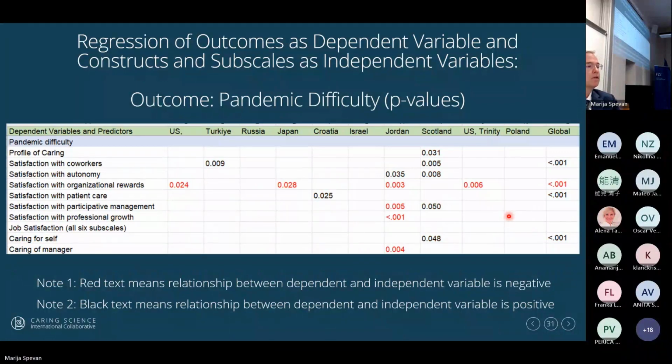Okay. So here is our outcome of pandemic difficulty. You can see, for example, in Scotland, all of these constructs were positively related to pandemic difficulty. So as satisfaction with autonomy, for example, increased, so did pandemic difficulty. But what did we just talk about with the senior nurses? Those are the ones that are practicing autonomously, but they're having to help so many people and all these new nurses. So it's really tough.